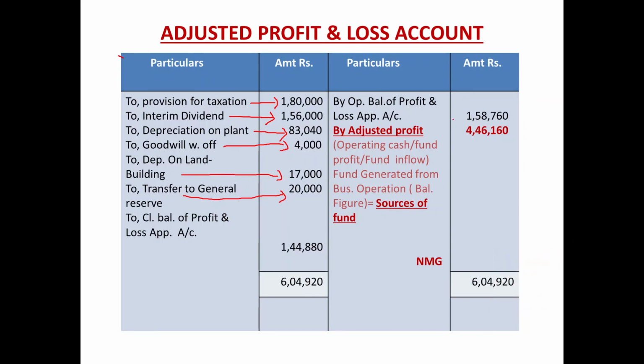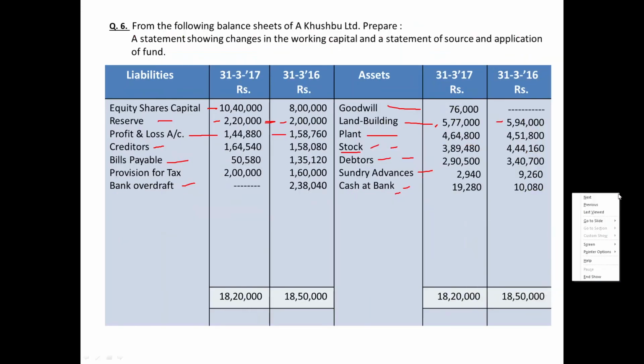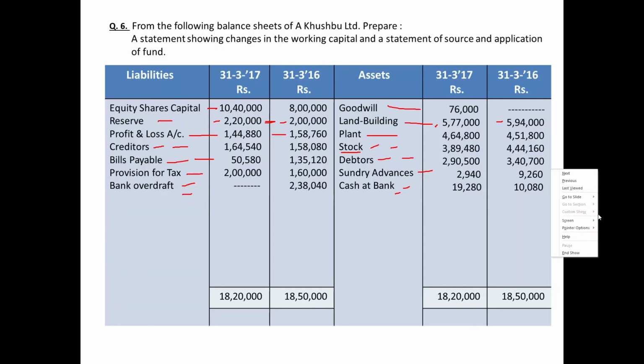See, opening balance of profit and loss account 1,58,760 and closing balance of profit and loss account, that is the balance of the current year, over here 1,44,880. Once again balance it for the remaining items, if any. After profit and loss, creditors over, bills payable over, tax provision over, bank overdraft over. So this was the verification of balance sheet.